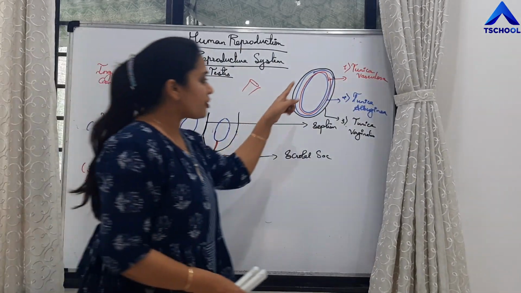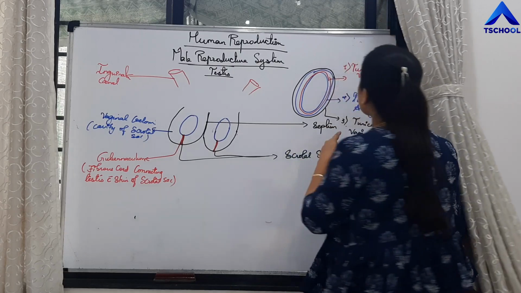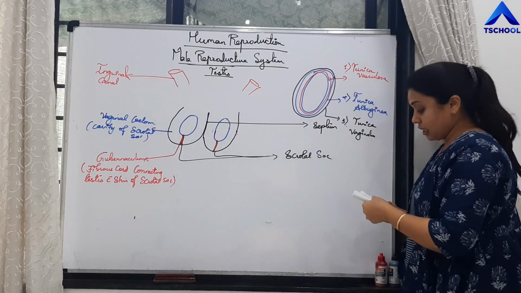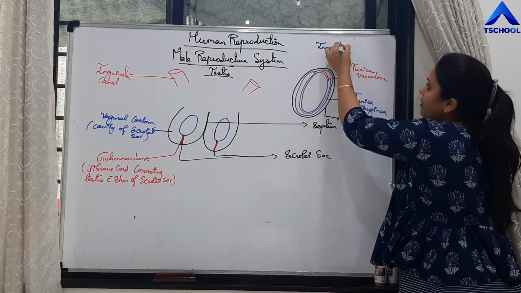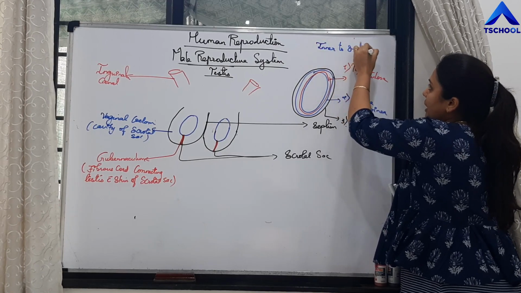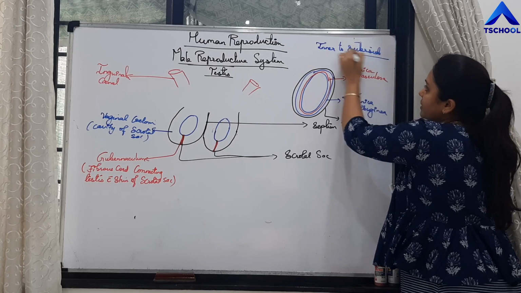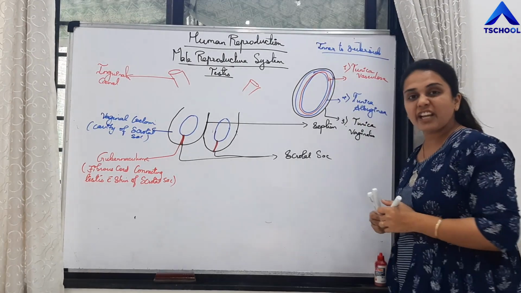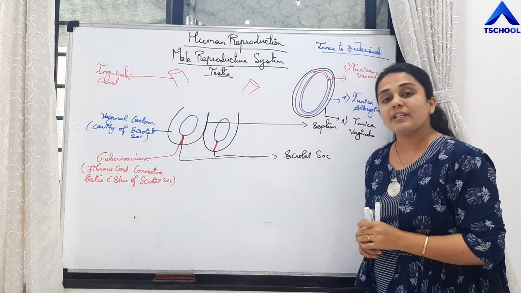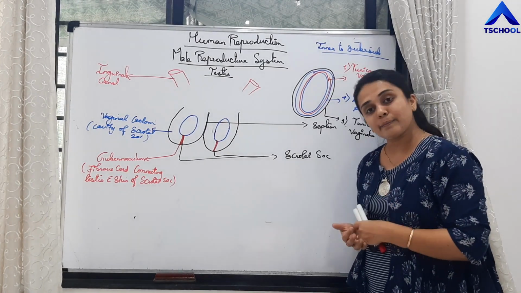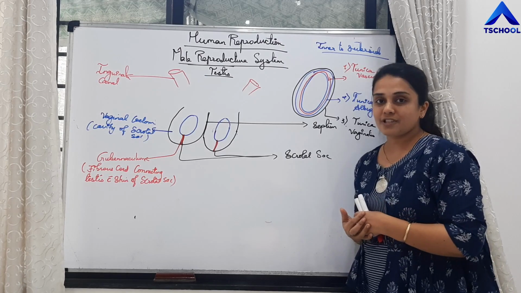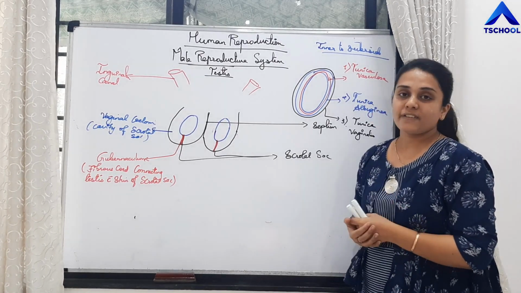Yes, students. So there are 3 layers present in the testis from inner to outer side, right? These are the layers of testis. So the innermost layer is tunica vasculosa, the middle layer is tunica albuginea and the outermost layer is tunica vaginalis.